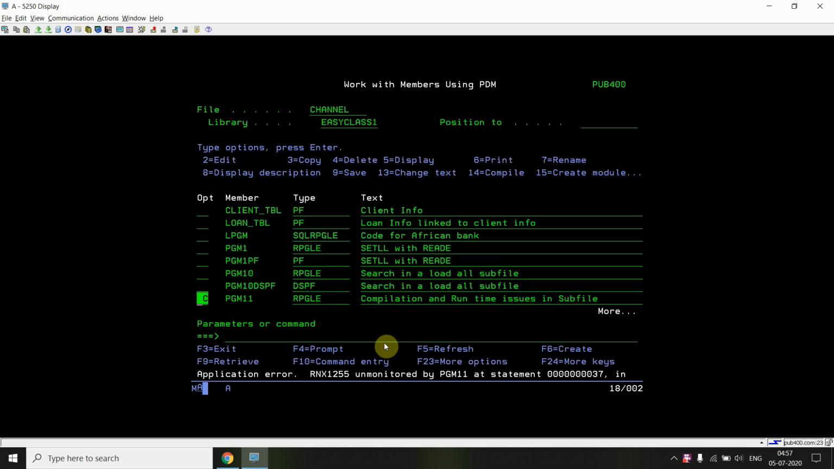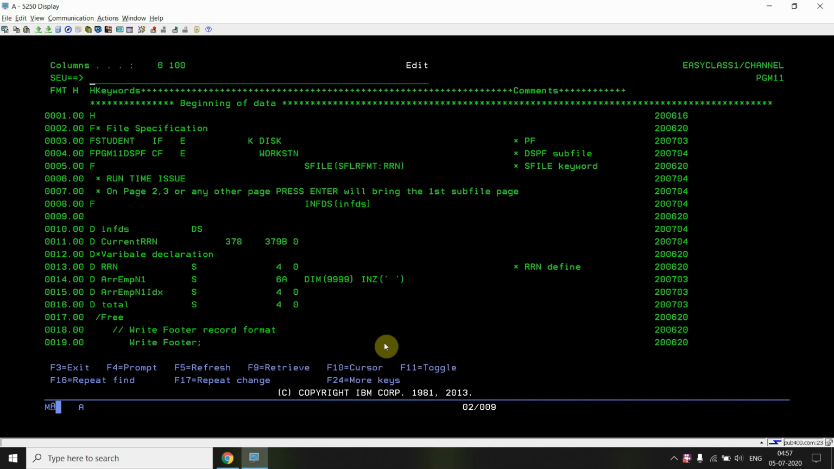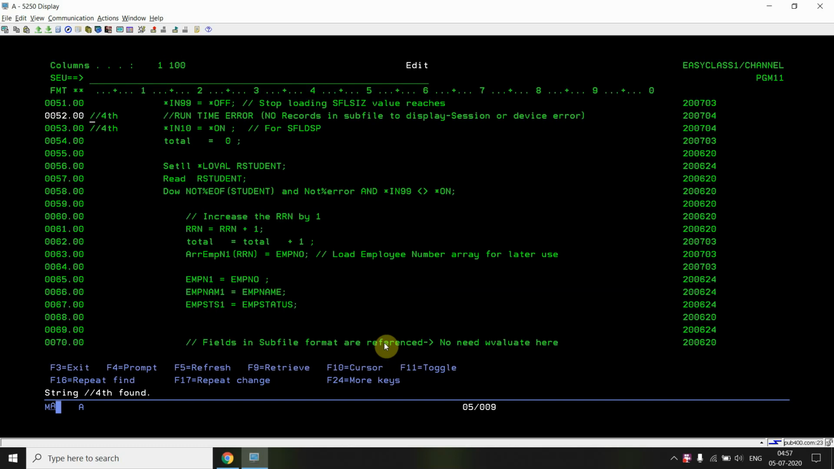So in case you don't have any records to display on the subfile, but your subfile display keyword is still activated, then you can get this error. You have to handle this. You must set this off at the initial level. Initially we all know that indicators are off, so in this case, even if I don't set it to off, it will be off; it won't be on.